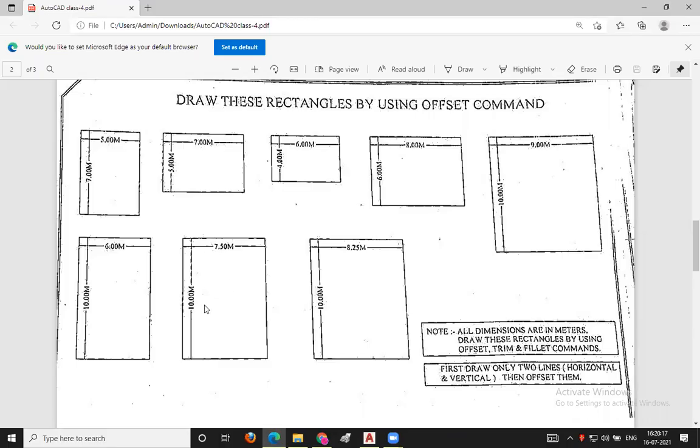So after that, we will be moving towards this rectangle. So this one is also homework for you. We'll be drawing this rectangle.